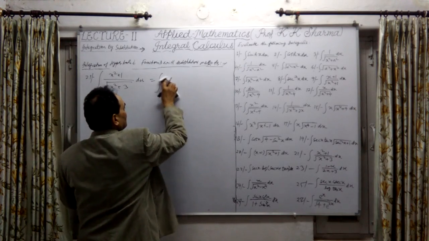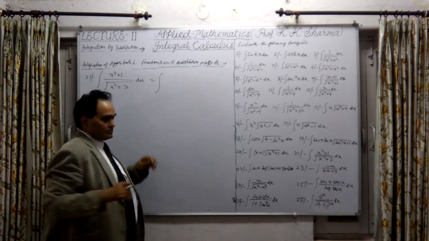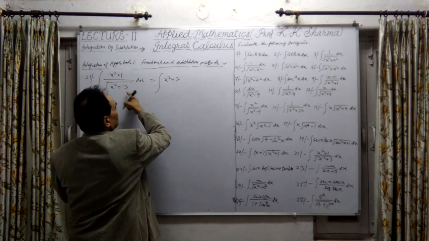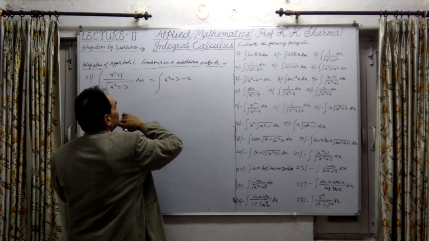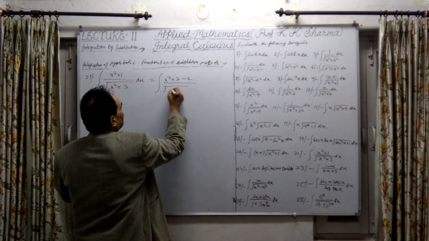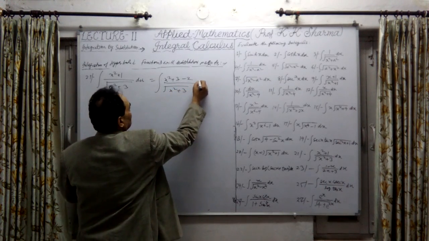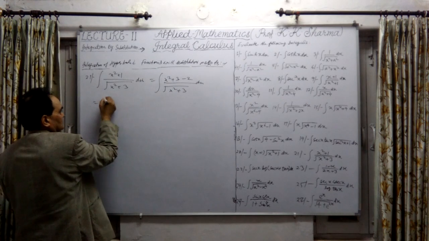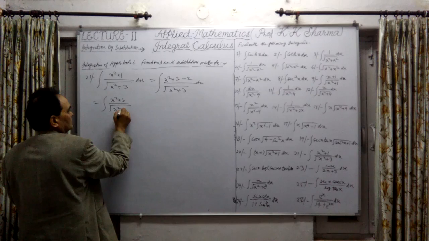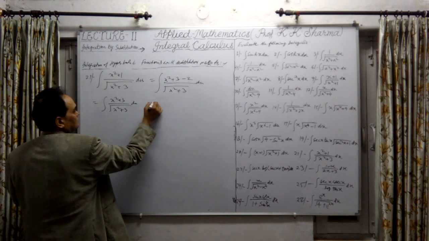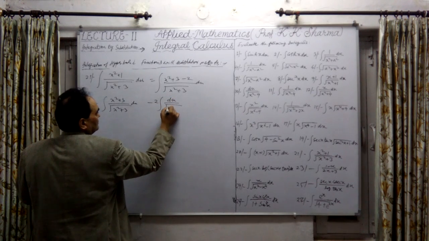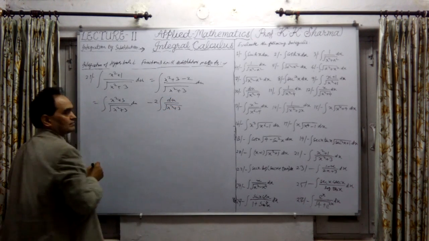Let me do it in another way. The numerator can be adjusted: x square plus 3 minus 2, which gives plus 1 here. Now it can be divided by under root x square plus 3 into dx. So the first part is the integral of (x square plus 3) upon under root (x square plus 3) dx, minus 2 times the integral of dx upon under root (x square plus 3).